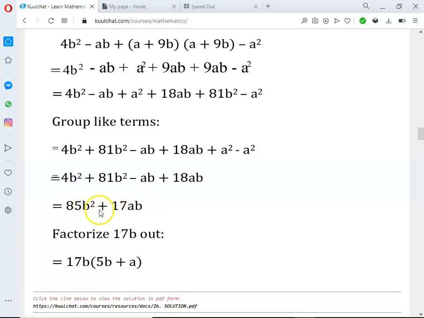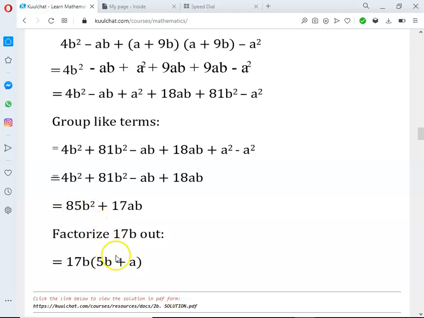Here a is not here, so you can't factorize a. B is here, b is also here, so you can factorize b out. 17 can go into 85, so you factorize 17b out. And you're left with 5b, because if you use 17 to multiply 5, you get 85. If it's the b to multiply the b, you get b square. So you haven't broken any rule.